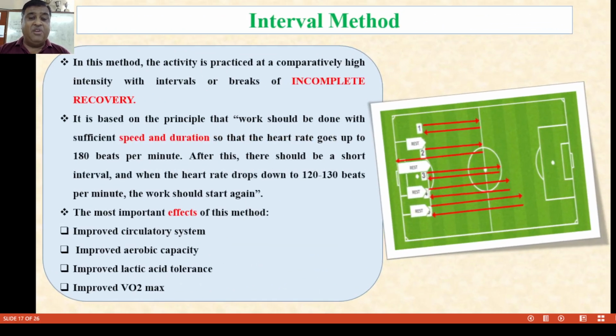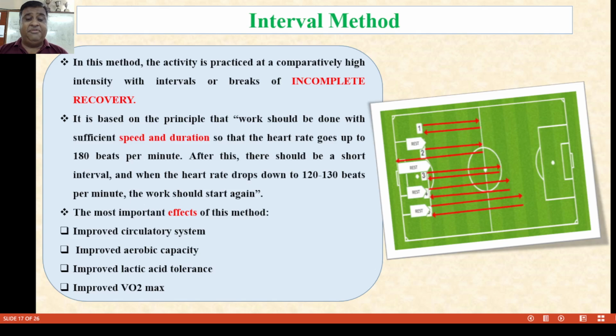Now next is the interval training method. Interval training is comparatively high intensity with intervals or breaks of incomplete recovery. It is based on the principle that work should be done at sufficient speed and duration so that the heart rate goes up to 180 beats per minute. After this, there should be a short interval when the heart rate drops to 120 to 130 beats per minute. Then the workout starts again.